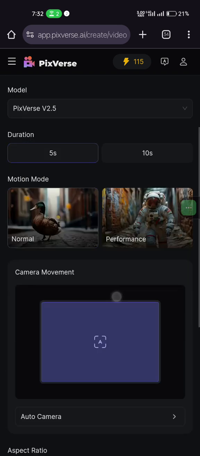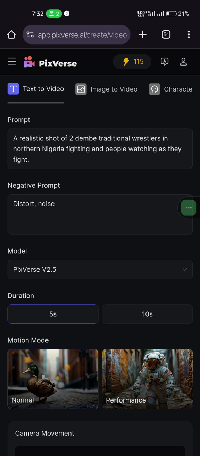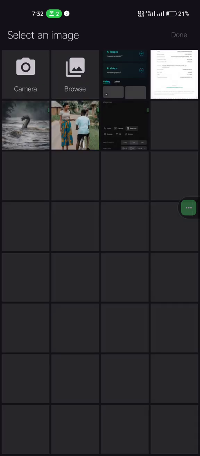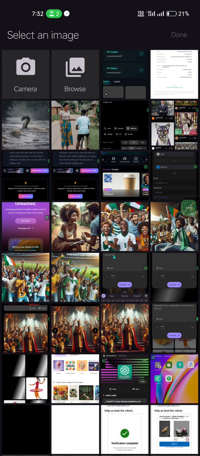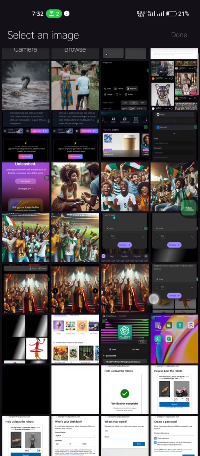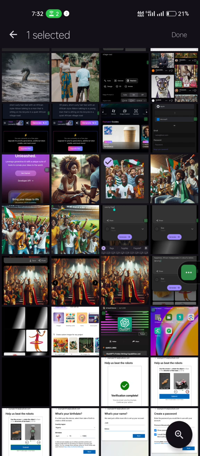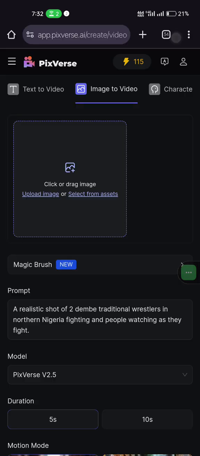So let's go back and use image to prompt and see. You click on image to prompt, click here to upload image. Let's look for an image I already have. Okay, I have so many images here. Let me use these guys. They are celebrating. Okay, let me use this for footballers and open it.